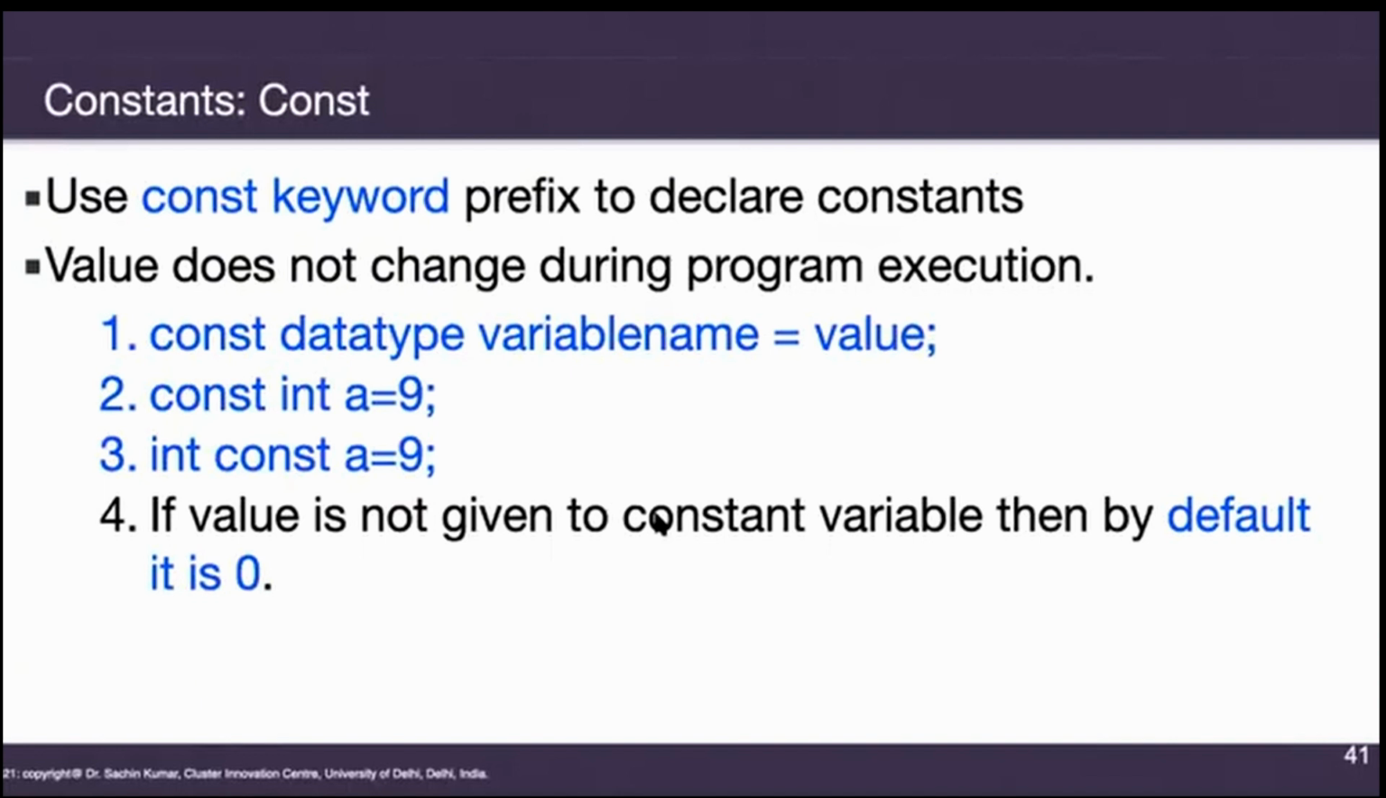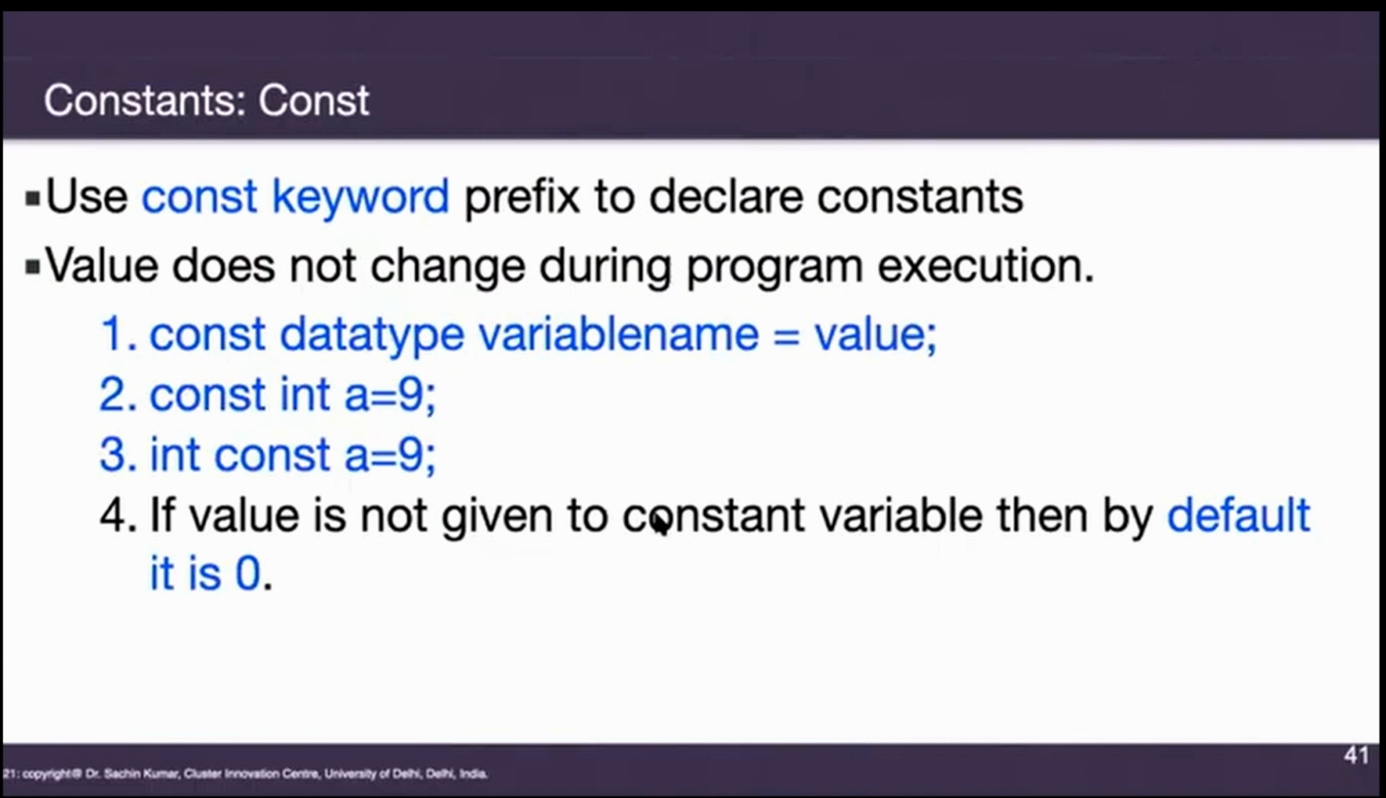It can be float, character, or anything. The data type can be any of the primitive data types which we have discussed. Then you give a name to the memory location in which it will be stored. That memory location can be accessed for its data, but the value will not be changed or replaced by any other value, because we have declared it constant. Suppose you want to store 9 as a variable. You will write const int a equals 9, or you can also write int const a equals 9. Both ways it works.